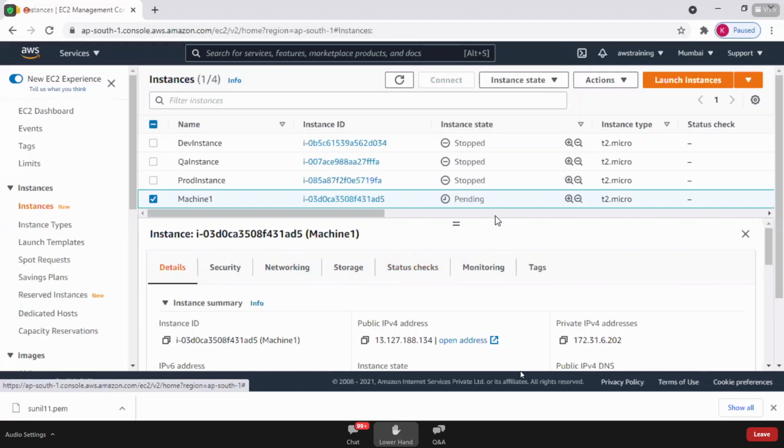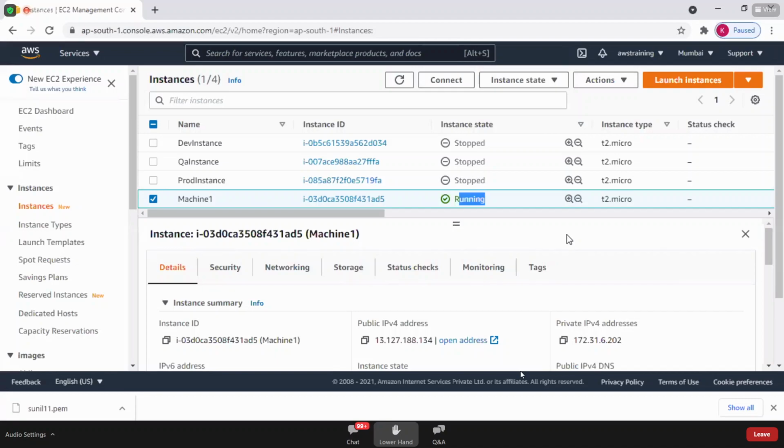You need to wait for a minute or a couple of minutes for the machine to get into the running state. You have successfully created a Windows machine in the AWS data center. Previously the state was pending, and now the instance is running. Your Windows machine is up and running. Perfect. We have successfully created a Windows machine.